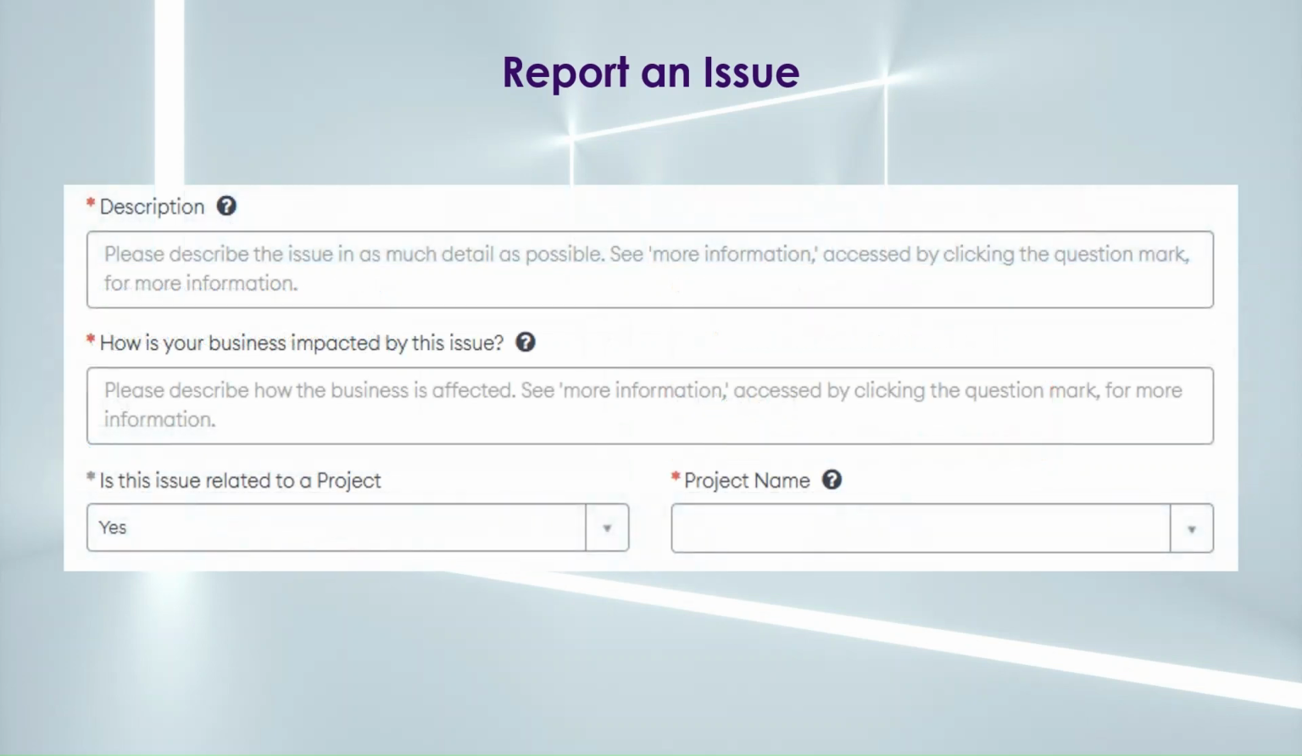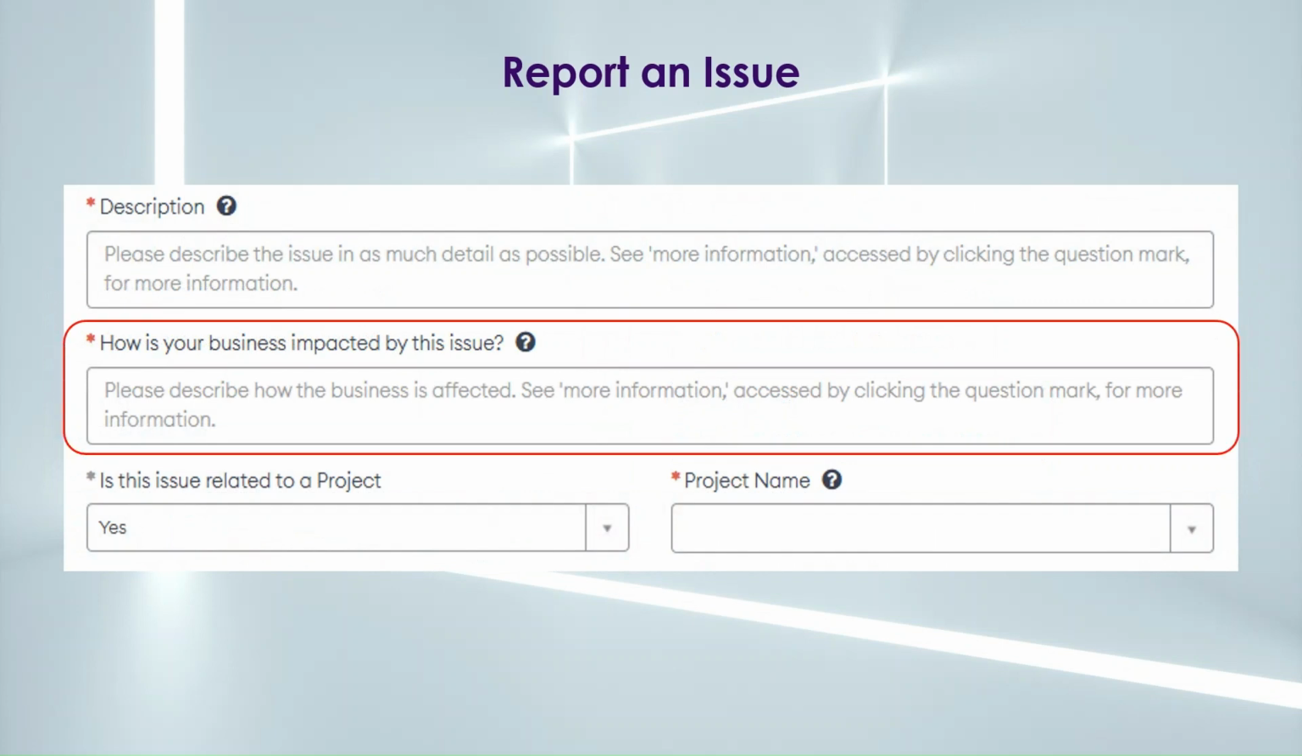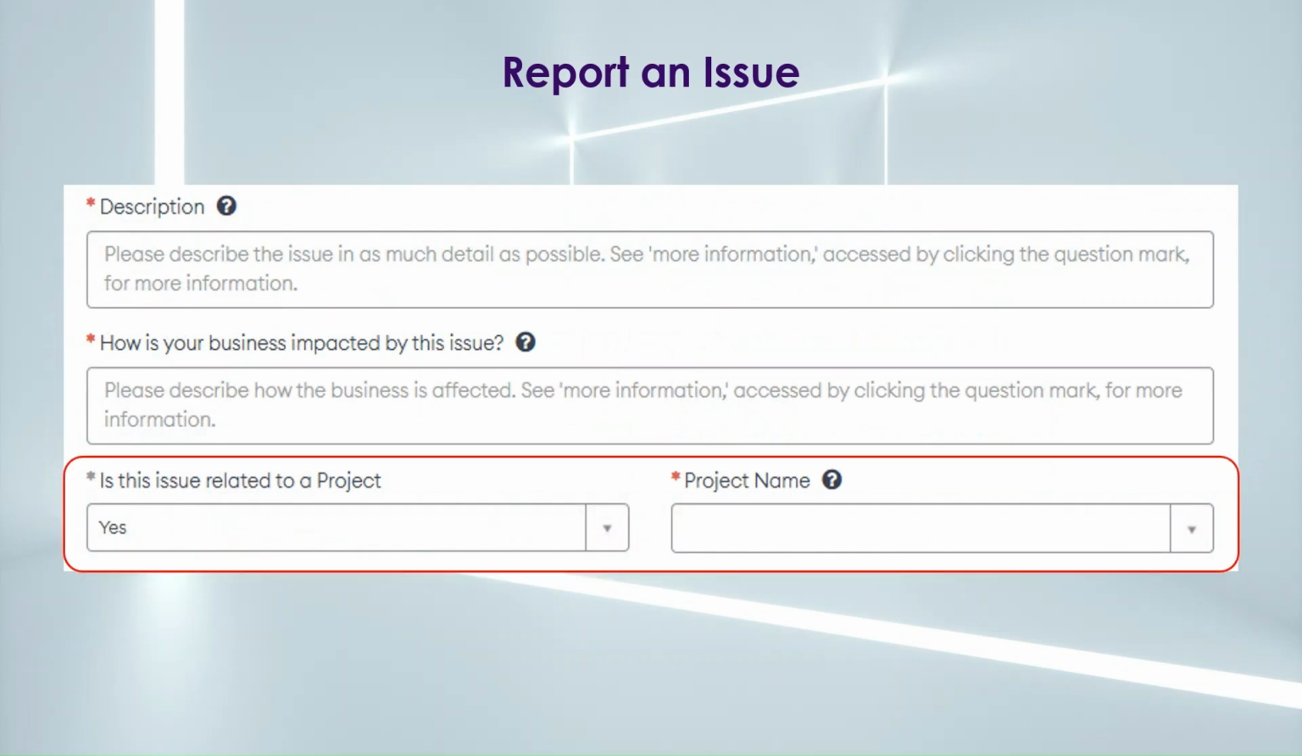The next step is to complete description. How is your business impacted by this issue? And is the issue related to a project? For guidance on creating a project so that it can be associated with a case, which ensures the support team is immediately aware of the project's importance, please refer to the separate training module called Projects available in this series.